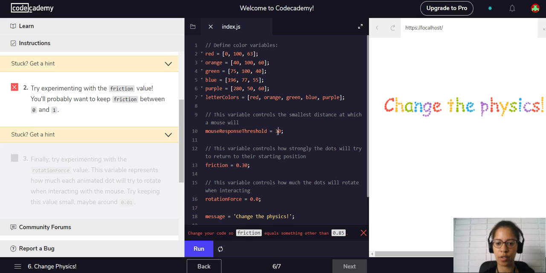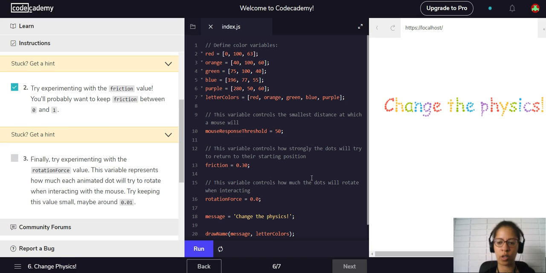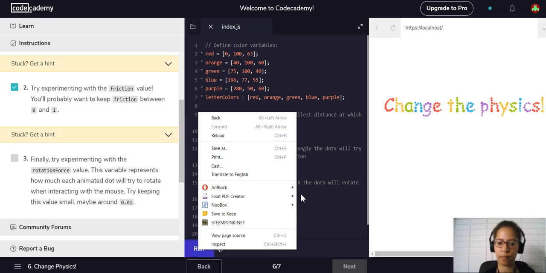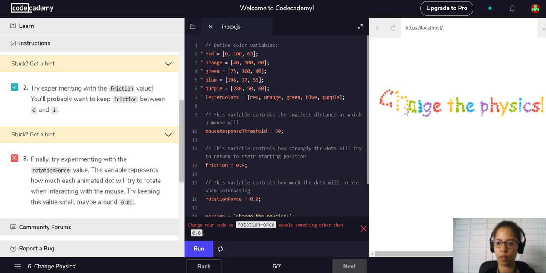Ooh, actually, I'm going to change this back to 52. Let's see. We're going to look to see how quickly they try to get back. Oh, friction. Yeah, they do not want to move at all when we drop it down. Okay, let's turn it back up. They're just like, we don't want to move. Boing, they're back. They're moving quick.